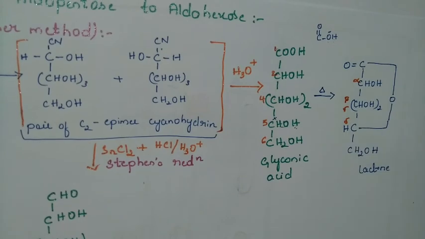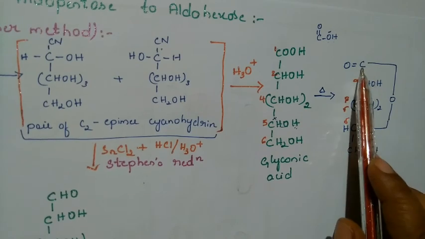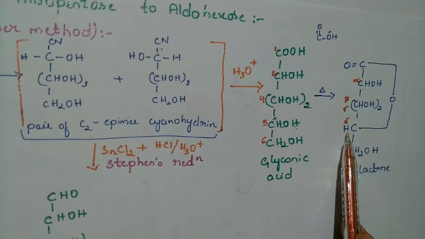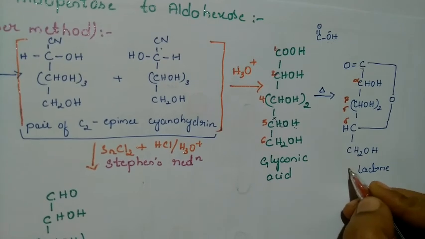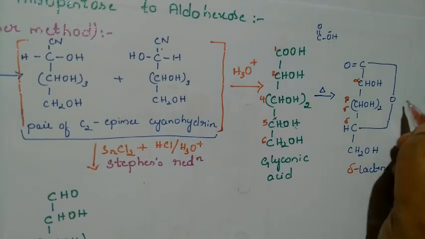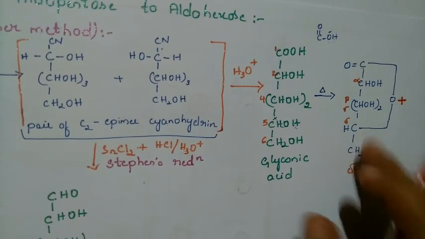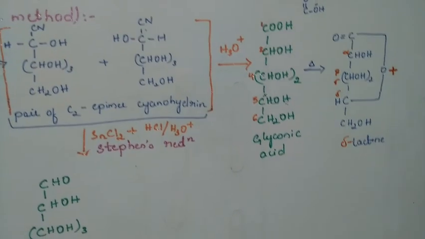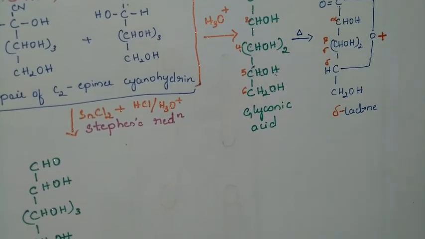What about this one? This is our delta. All these are Greek alphabets: alpha, beta, gamma, delta. So the carbonyl group is forming a bond with the delta carbon. That's why we can name that one a delta lactone. It is a delta lactone formed here. One more such compound, an isomer, is going to form. That structure we will write down.